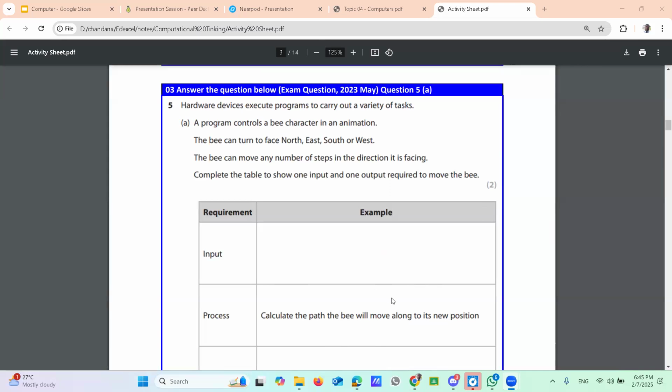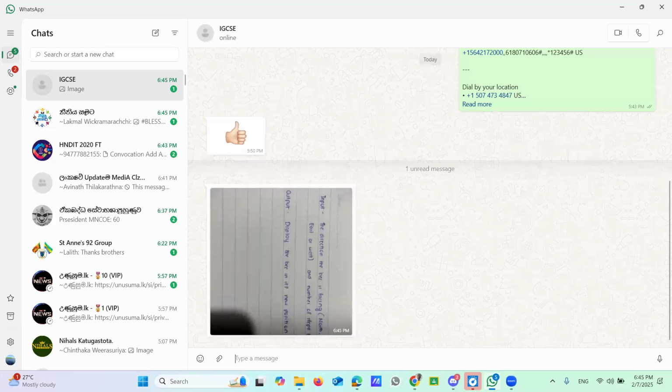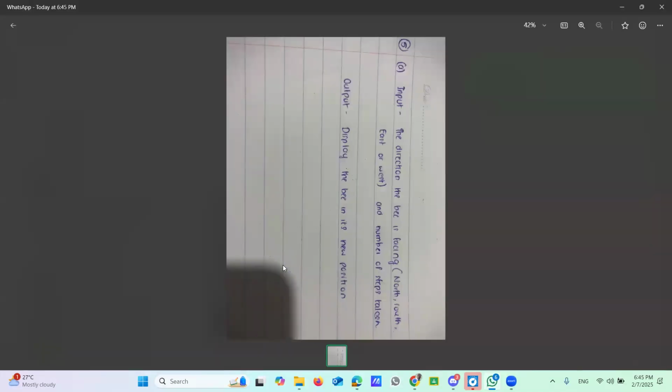Input here, the direction the Bee-Bot is facing, north, and the number of steps taken. Output, display the Bee-Bot in its new position. Yes, correct. Right, one input and one output.